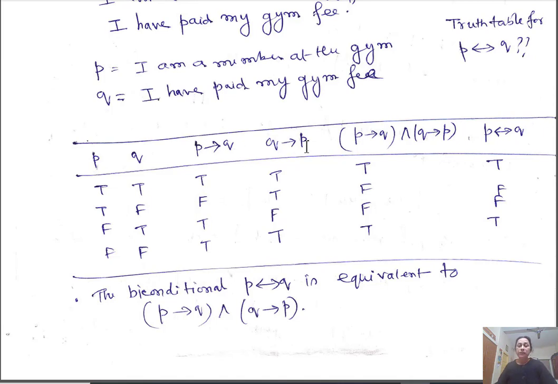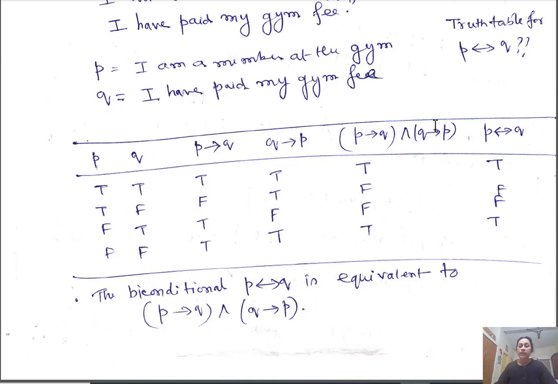And Q implies P will be the same way. You can say whenever Q is true but P is false, only in this case it is false. Otherwise, it is true. So for P implies Q, P true, Q false cannot occur, so it is false. And for Q implies P, Q true, P false cannot occur. Q true, P false is actually a false statement.